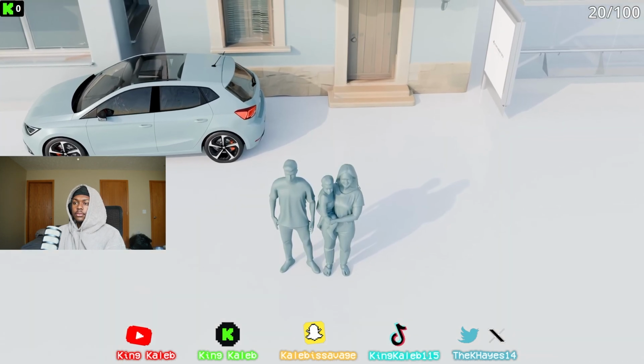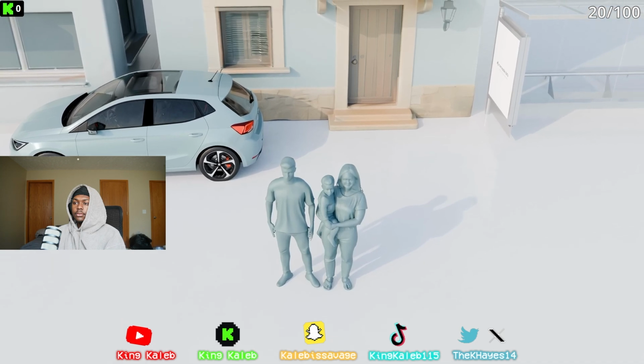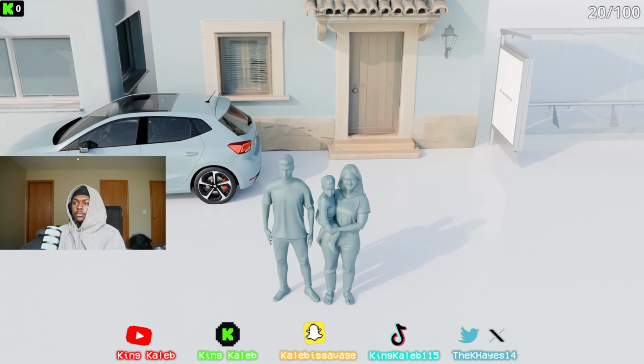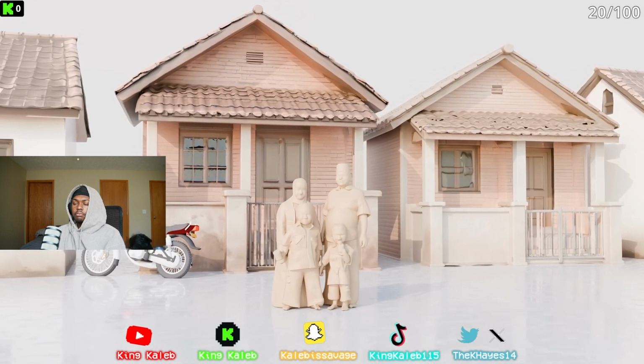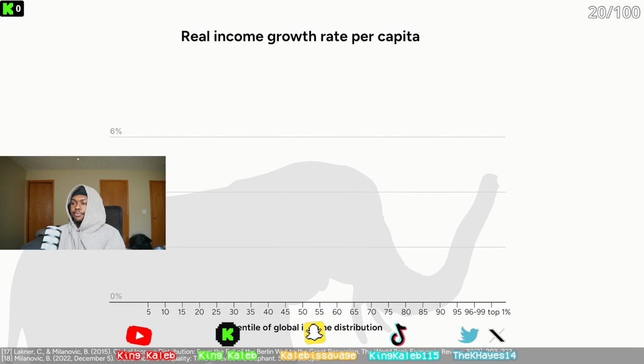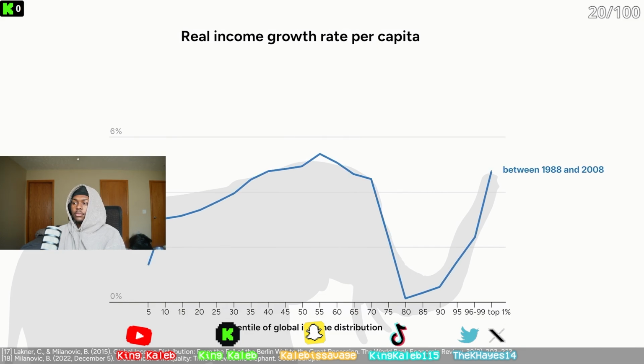Despite having good living standards compared to the rest of the world, many people in these countries haven't enjoyed the economic growth we got in countries like Bangladesh or Indonesia. I spoke with economist Branko Milanovic, one of the researchers behind a famous chart explaining this. It's called the elephant curve. On the x-axis, we have the income percentile of the global population. The chart shows us how much income has grown across the population in the 20 years up to 2008.